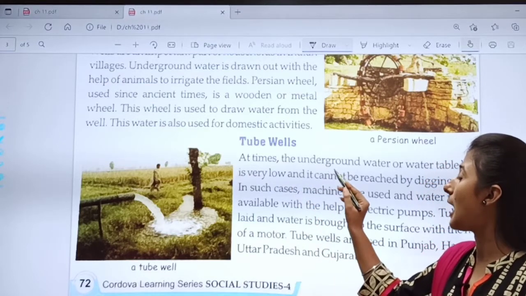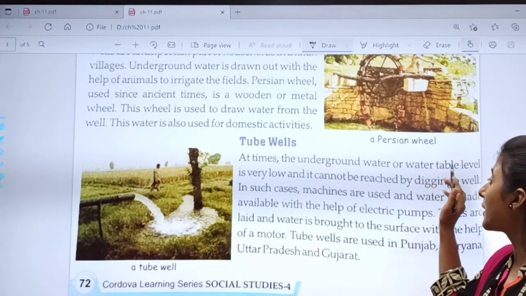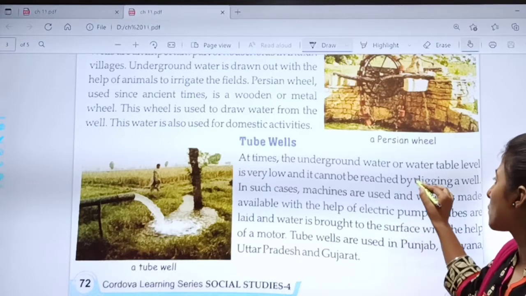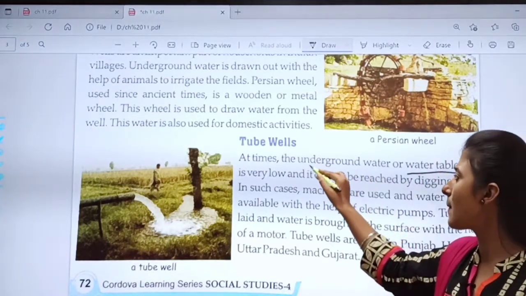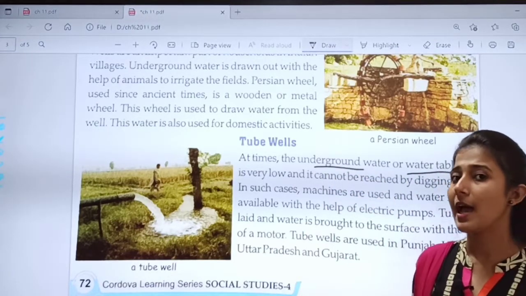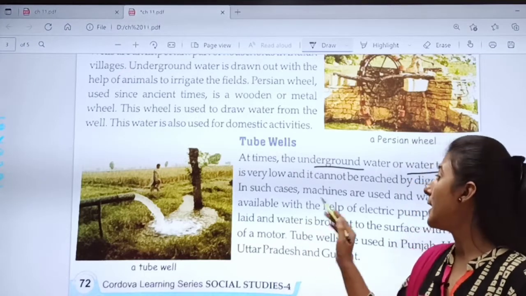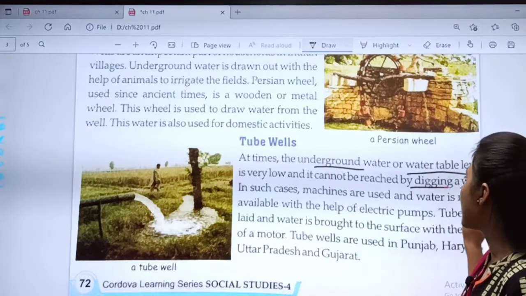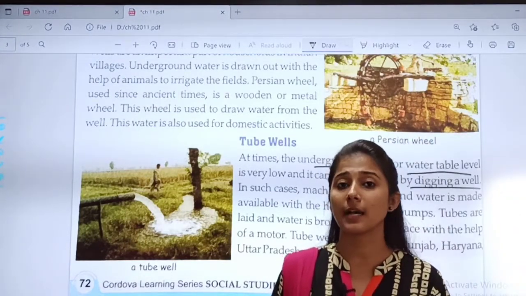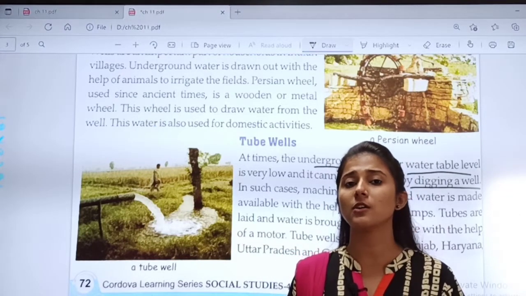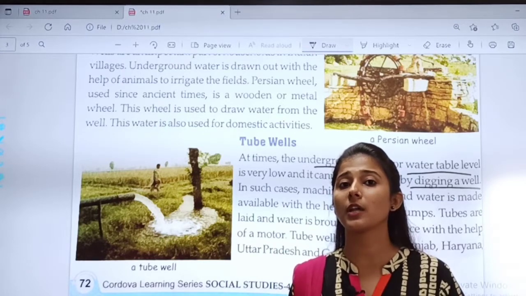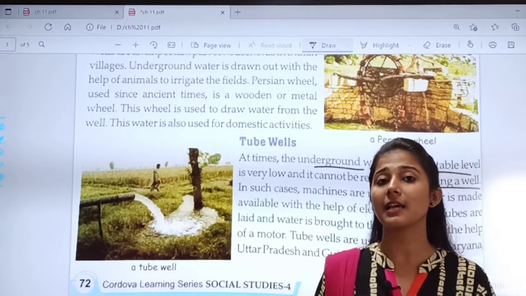At times, the underground water or water table level. What is water table level? Same as underground water. At times, the underground water is very low. It cannot be reached by digging a well. Kabhi-kabhi the level of water is so low that you cannot use that by digging a well.